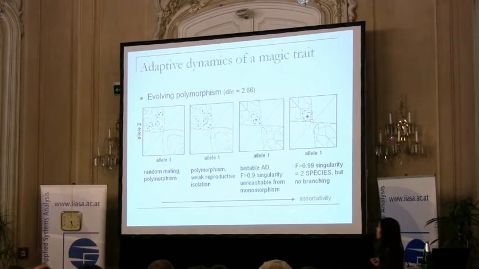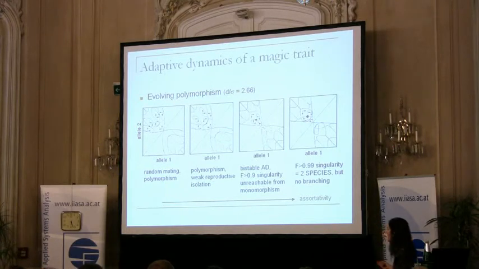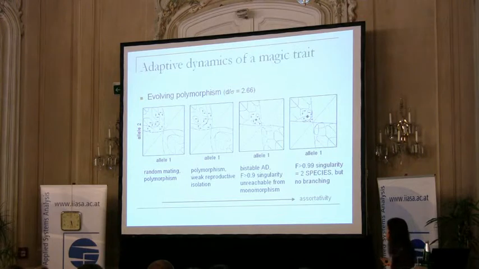If we increase assortativity, then, well, the picture becomes more complicated. There are now three symmetric singularities of the allelic populations. And at this point, further away from the branching point, this larger black dot indicates that here reproductive isolation has got considerably stronger. Now, the F value familiar from basic population genetics is above 90%, meaning that more than 90% of heterozygotes are missing as compared to random mating. So this is still not enough to consider the two homozygotes to be two separate species, but at least it's something promising.